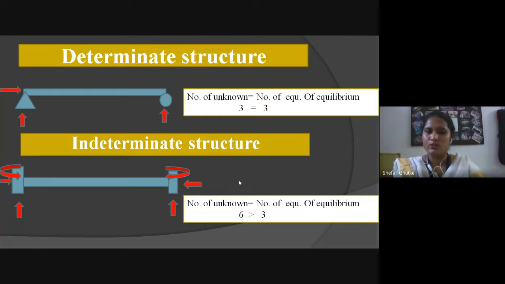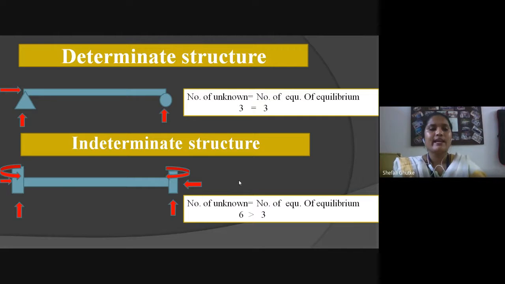This should be equal to the number of equations of equilibrium. We know that the number of equations of equilibrium for a 2D structure is 3, which are summation of Fx equal to 0, summation of Fy equal to 0, and summation of moment equal to 0. So this type of beam is known as a determinate structure.